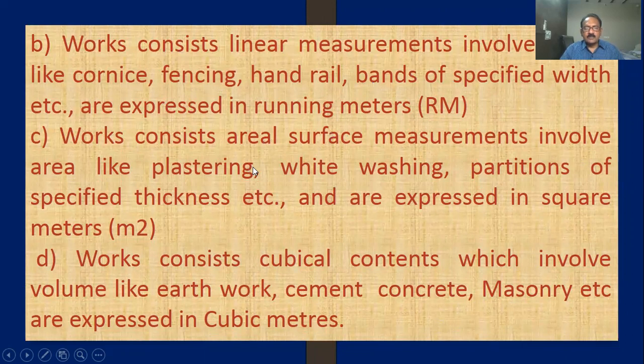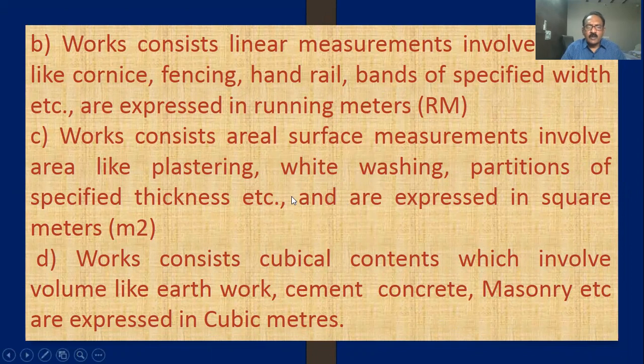The first one is in numbers. The second one is running meter. The third one is area, where there is small thickness, like plastering, painting, whitewash, partitions; they are expressed in square meters. Plastering may be 12 mm, 6 mm, or 18 mm, very thin.